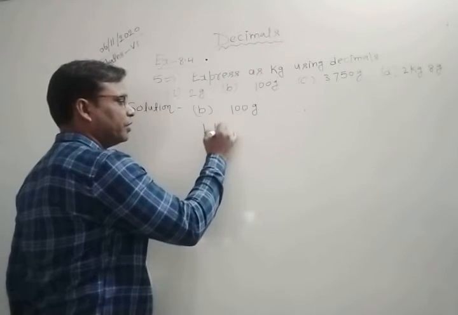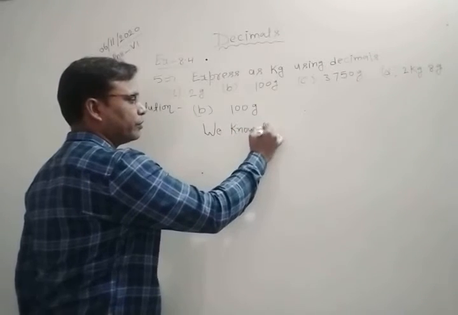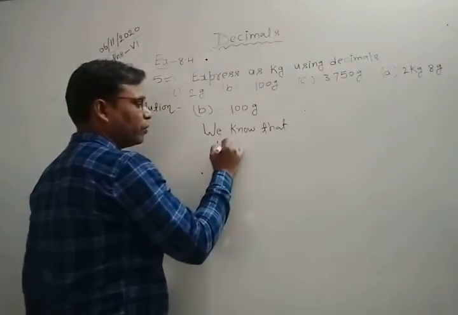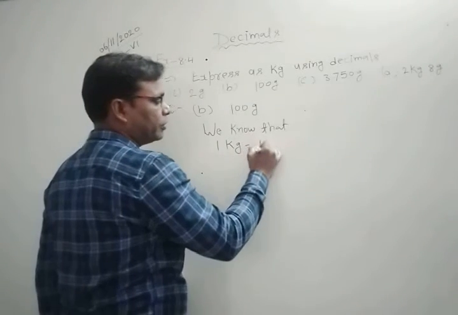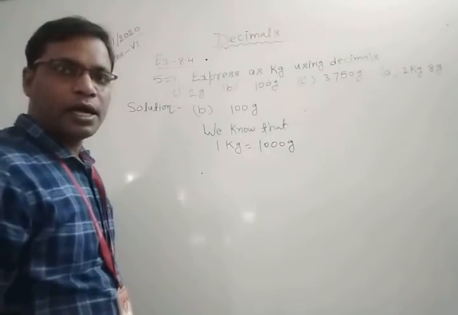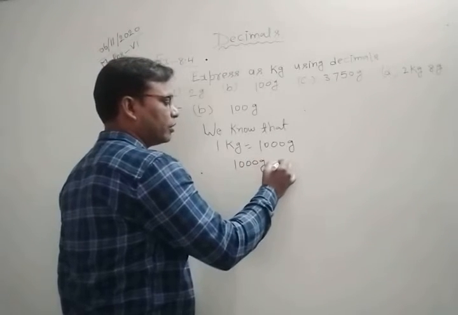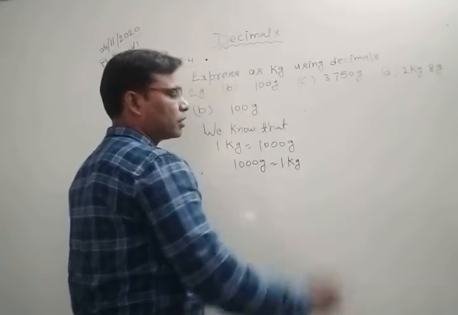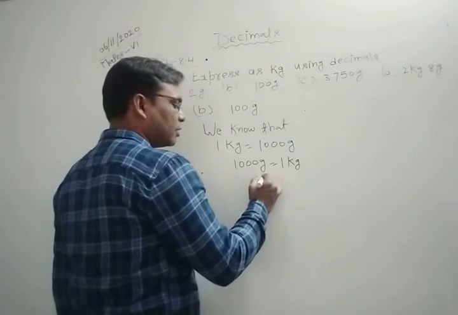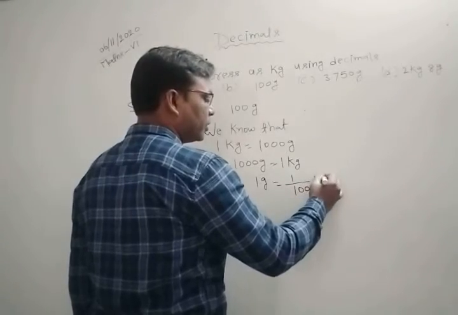Here you know very well, first write: we know that 1 kilogram is equal to 1000 grams. Or you can write 1000 grams is equal to 1 kilogram, or 1 gram is equal to 1 by 1000 kilograms.